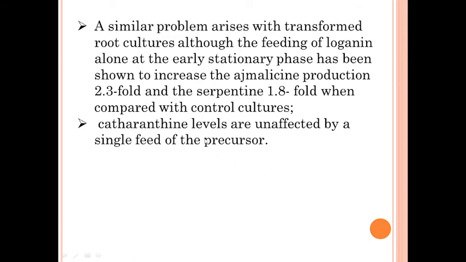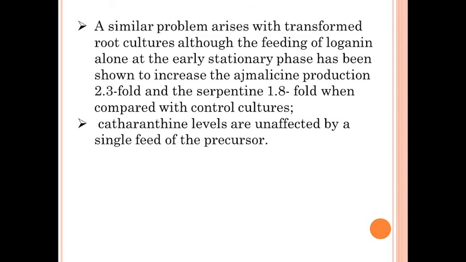By a single feed of precursor, the catharanthine level will not increase in root culture also. So the cell cultures and root cultures are not helpful for production of vincristine or vinblastine, that is the bis indole alkaloid.